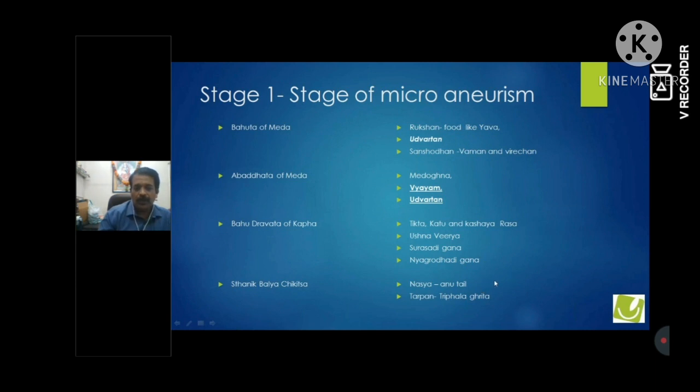And for Sthanik Chikitsa, we all know that if there is a lot of Kapha, you can give Nasya with Anutel. You can give Tarpan by means of Triphala. So this is the treatment if you start from the first stage of microaneurysm.